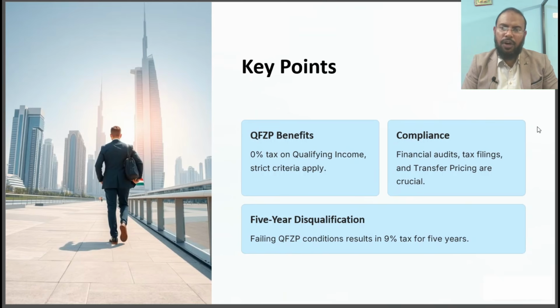Further, if you are disqualified as a qualifying free zone person, then you have to pay the normal standard tax rate of 9% for 5 years, including the current tax period.